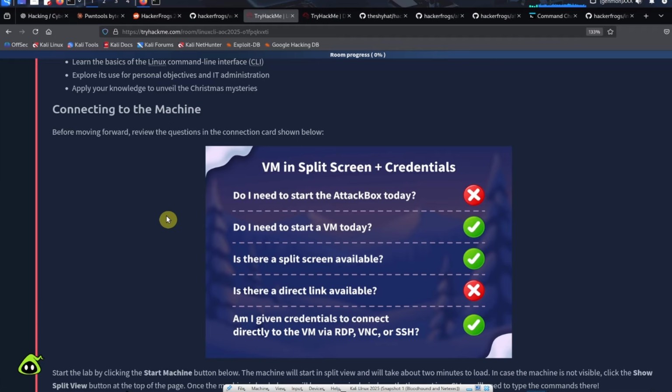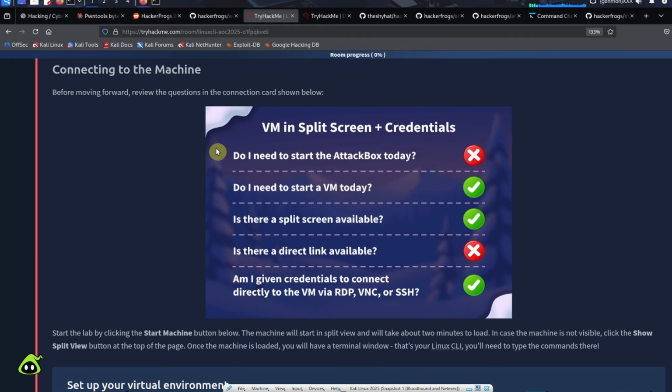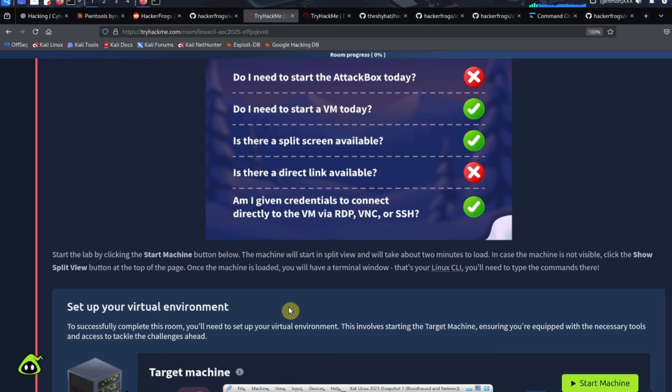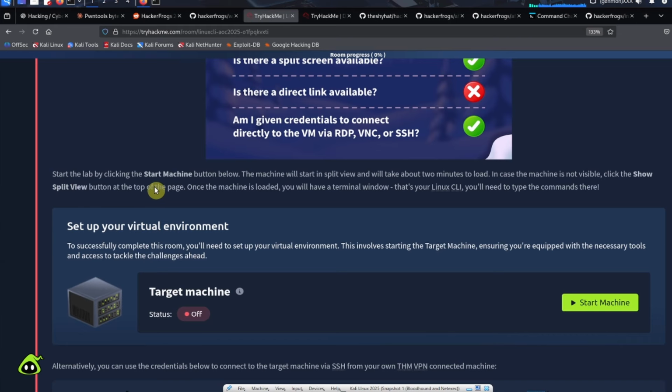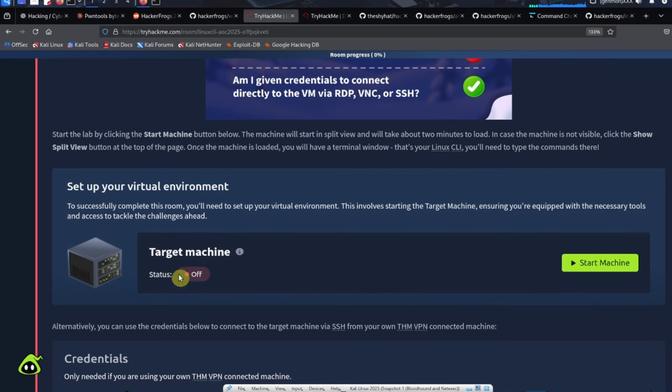For each one of these rooms, it'll tell us what we need to do. So do we need to start the attack box today? No. Do we need to start a VM today? Yes. Is there split screen available? Yes. Is there a direct link available? No. Am I given credentials to connect directly to the VM via RDP, VNC, or SSH? Yes. It says start the lab by clicking on the start machine button below. So we can click on this button over here to start the virtual machine we need to use to solve today's challenge.